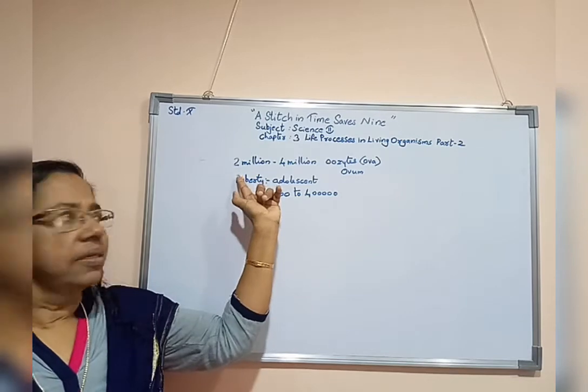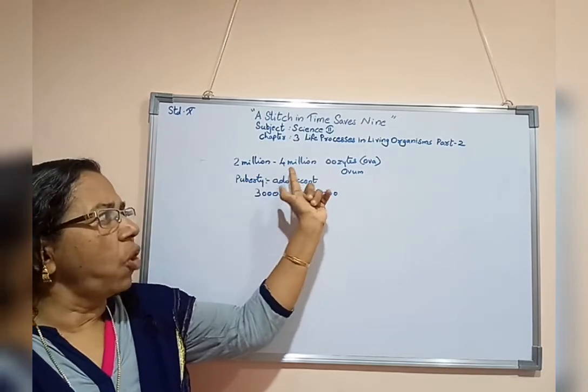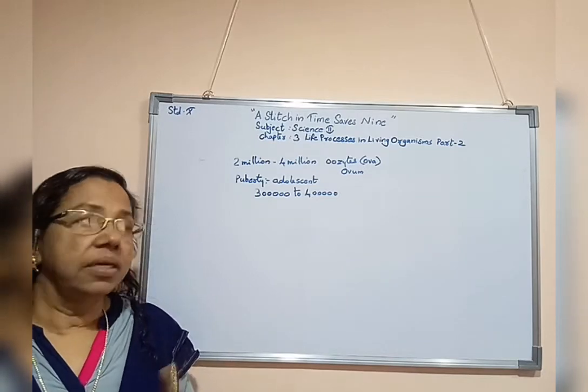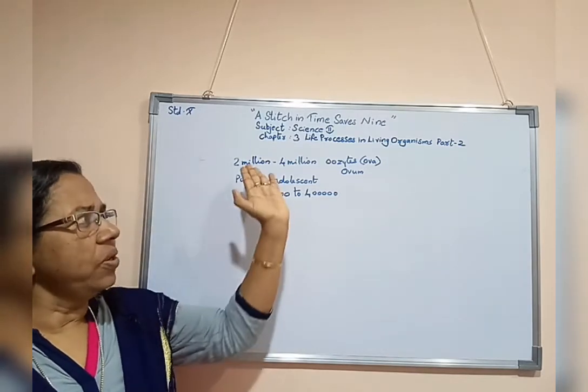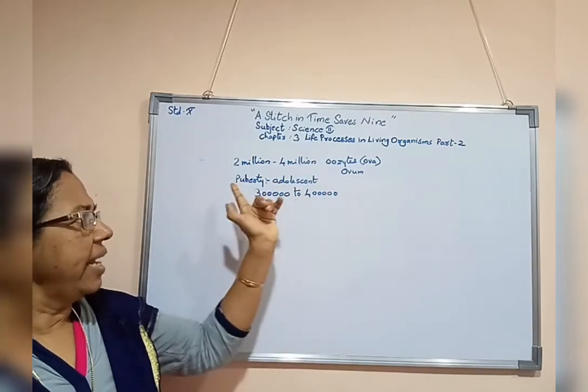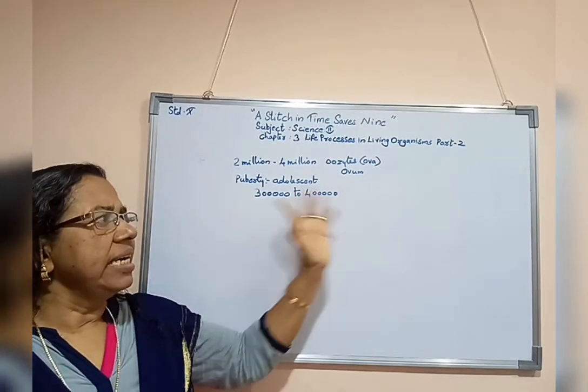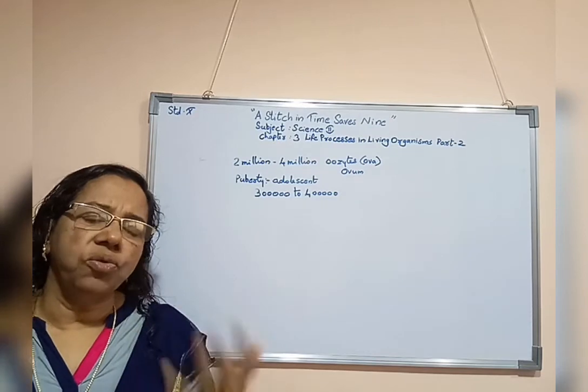At birth, 2 million to 4 million oocytes are there inside the ovaries. Later, slowly the number reduces, and at puberty it is 3 lakh to 4 lakhs.